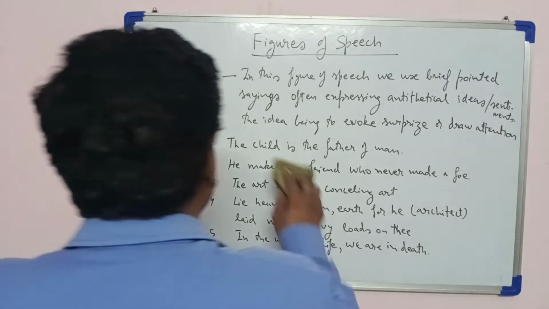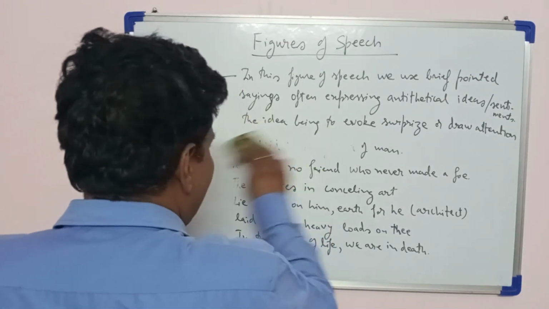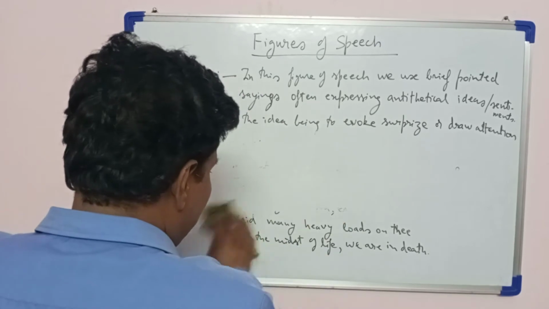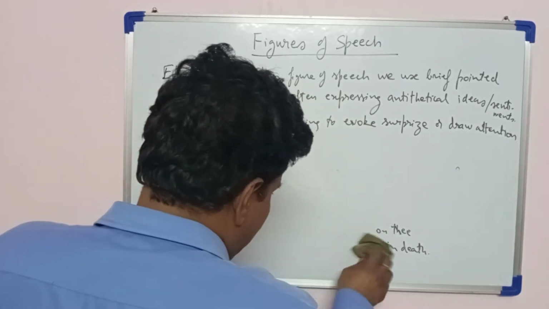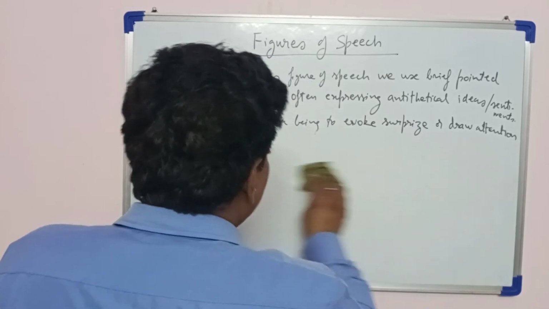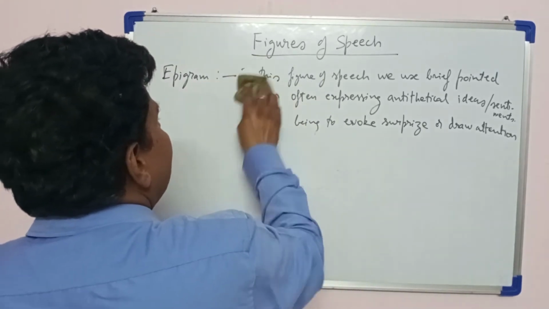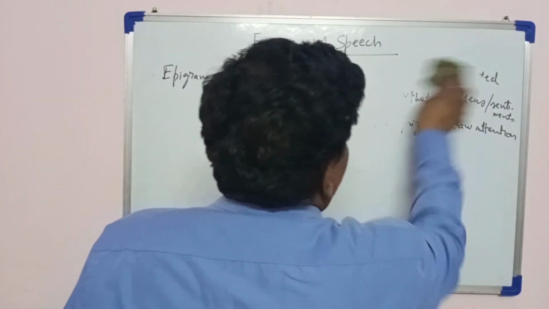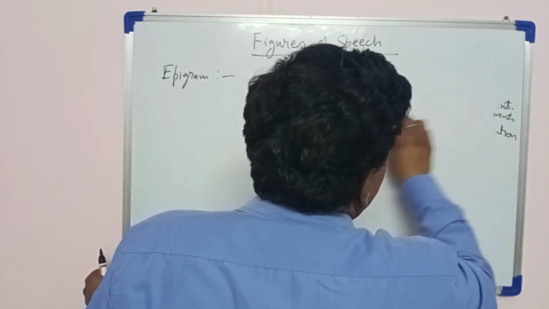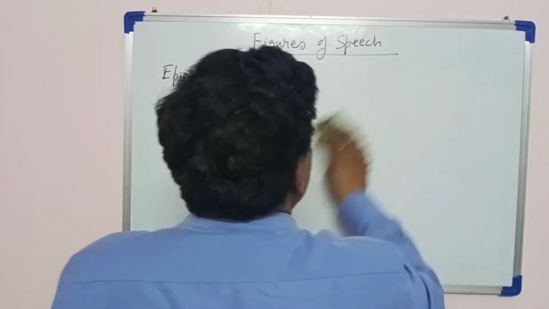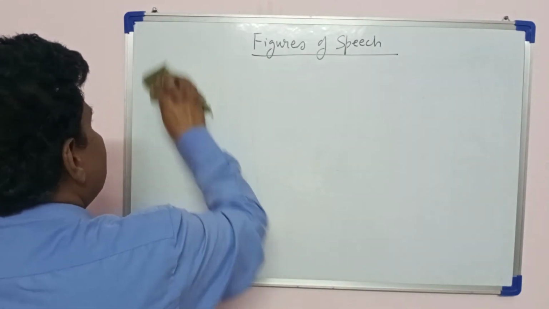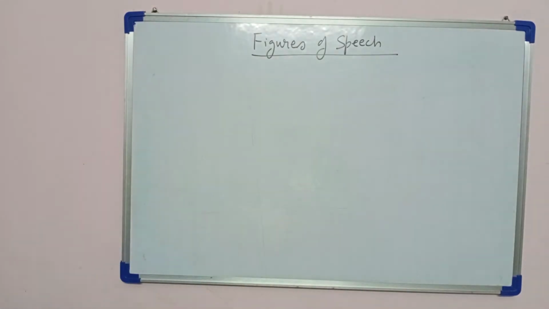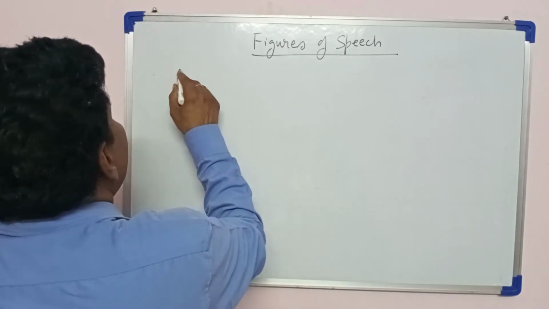So let us understand what is irony. You might have seen many sentences which express irony. You know the meaning, but you don't realize which figure of speech is there, and you remain unaware about it. So we will understand how irony comes in a sentence, in a dialogue, in a situation, in a particular context or atmosphere that is described in a play or a story. So let us see irony.